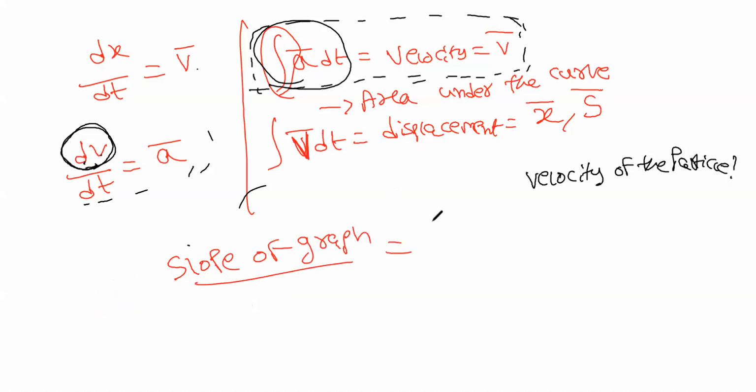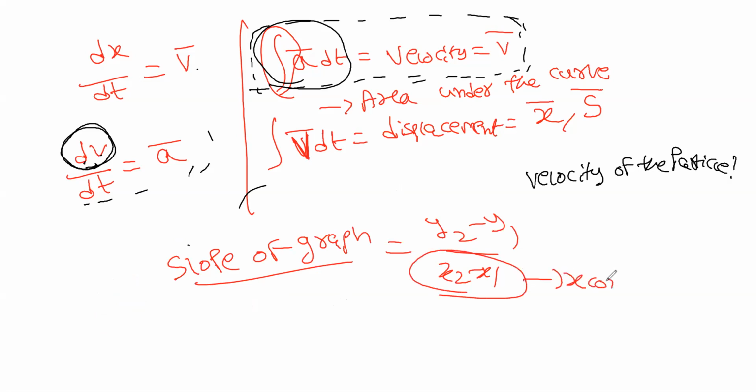The actual slope is y2 minus y1 by x2 minus x1, the difference in y coordinates by the difference in x coordinates. In our graphs, in the x coordinates we have time t, in the y coordinates we have the displacement x. That's why you are getting x2 minus x1 by t2 minus t1.